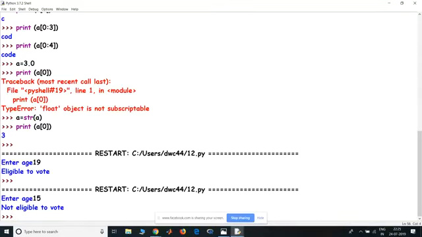Okay, any doubts till now? Any doubts till now? No doubts?